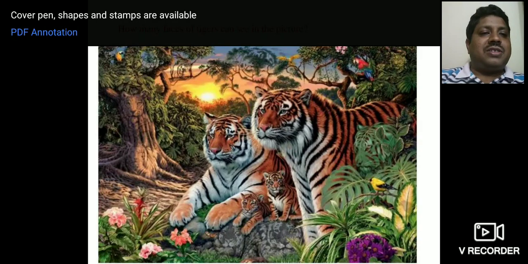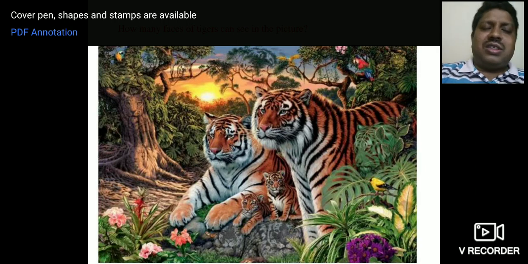You can also see a wonderful picture in front of you. This picture is a tiger, with a number of faces of the tiger. There are hidden faces you can see. The tiger has hidden faces. You must identify and count how many faces of the tiger you can see here. See the beauty of the tiger, how it stands, and the dignity of the tiger.